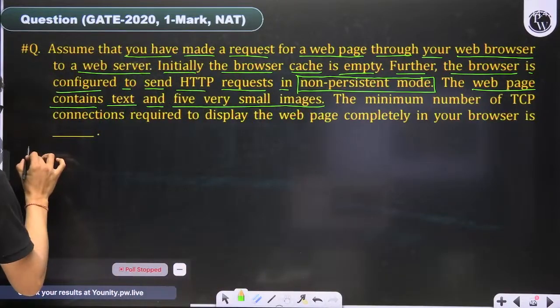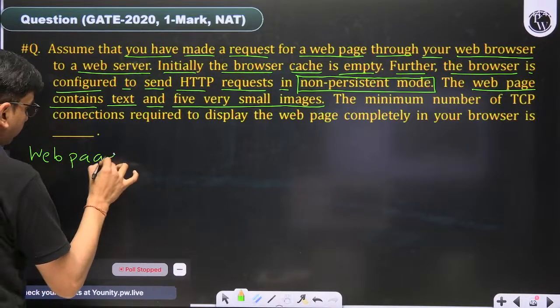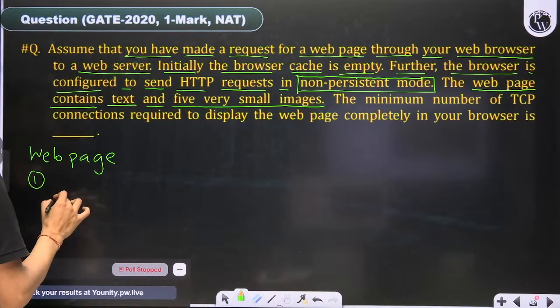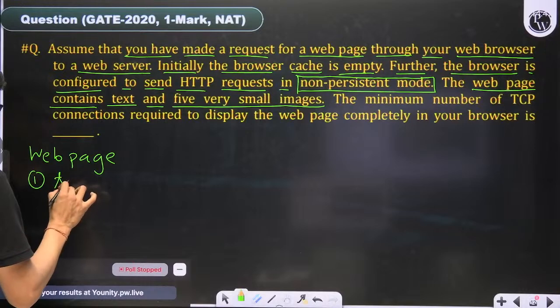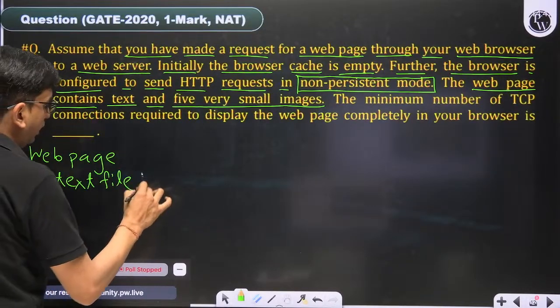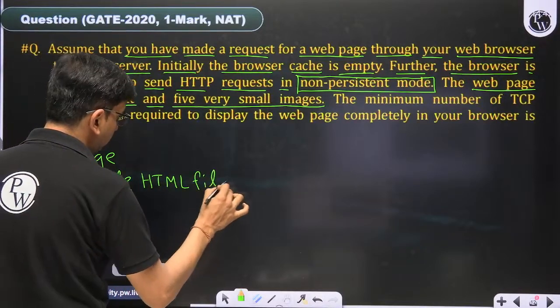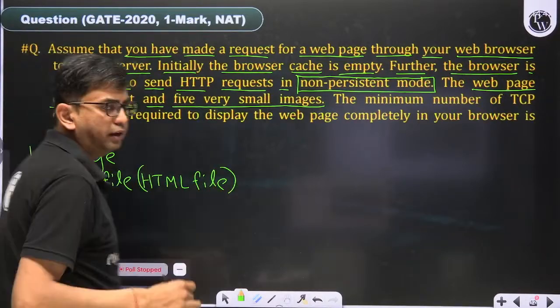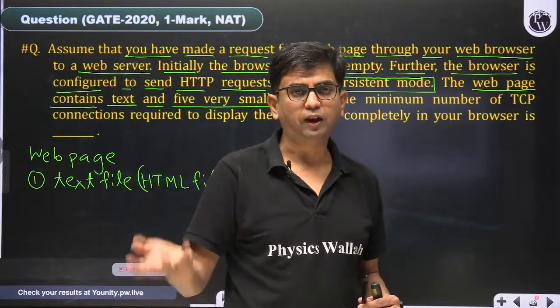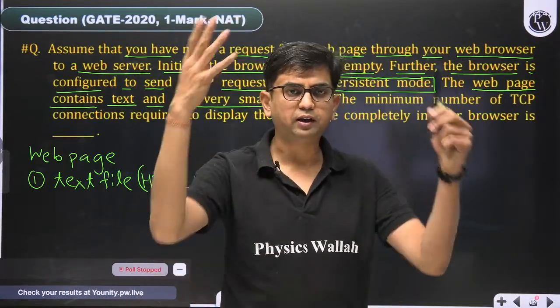So the web page contains first a text file. Basically the HTML file is a text file, because you can open it in Notepad and see the content there.